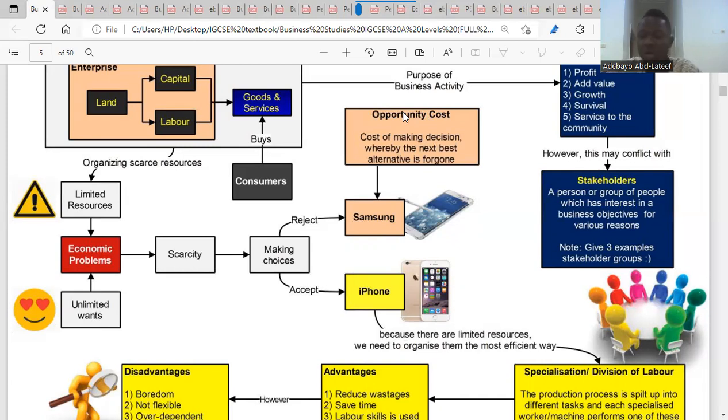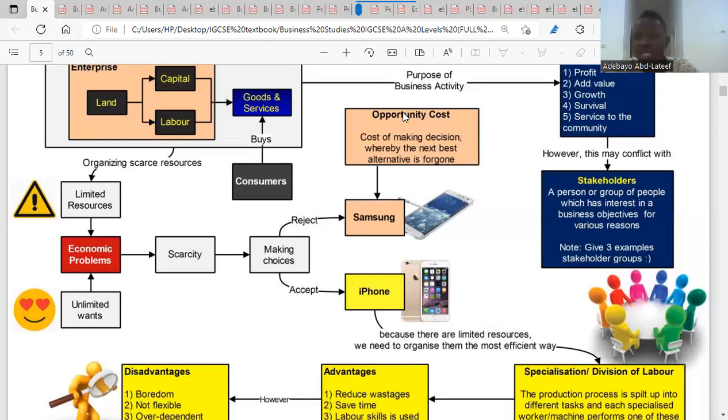So opportunity cost means I have this, I need this, I need that, but I could only have this. The one I'm choosing at this point in time, based on the importance, based on my scale of preference, becomes the real cost. The one I'm letting go, at least temporarily or for now, is the opportunity cost. So the next best alternative that is forgone is what we call the opportunity cost.